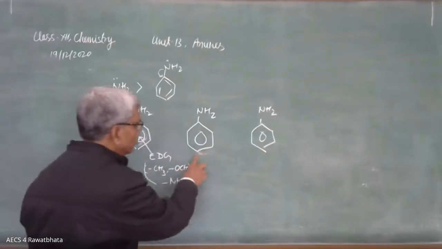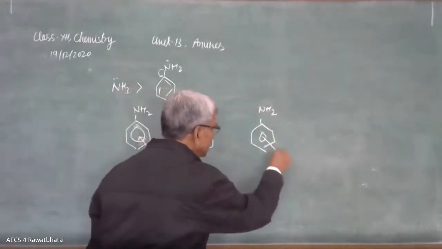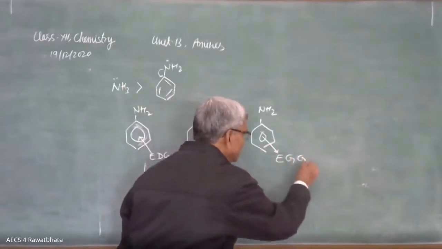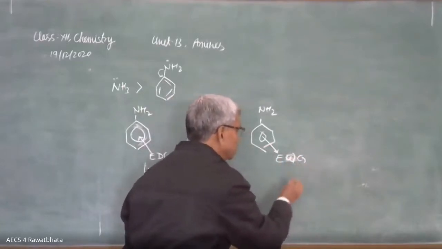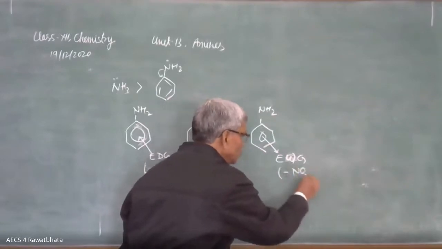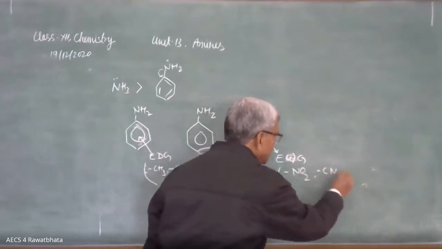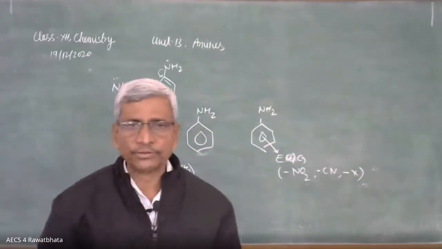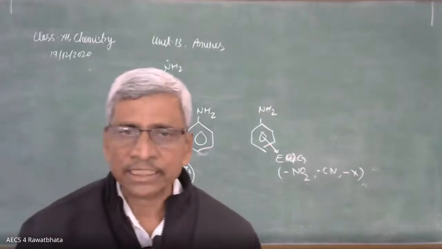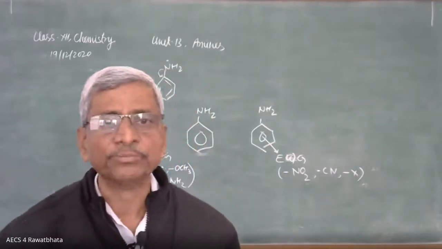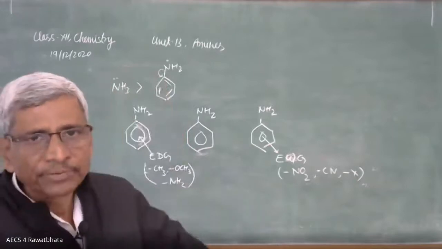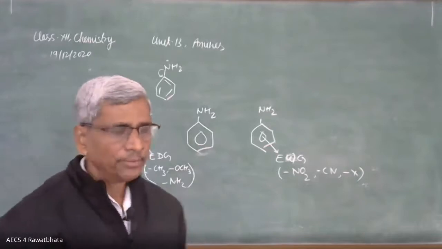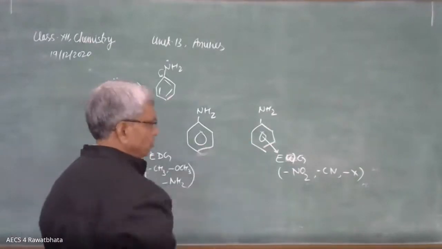There is no electron releasing or withdrawing here, and here is an electron withdrawing group, EWG. EWG, electron withdrawing groups like NO2, like CN, like halogens. These are the electron withdrawing groups. While we are adding an electron withdrawing group, it is not going to supersede the main functional group. That's why we have taken these. We are not going to supersede the NH2. Amino group is effective there also.